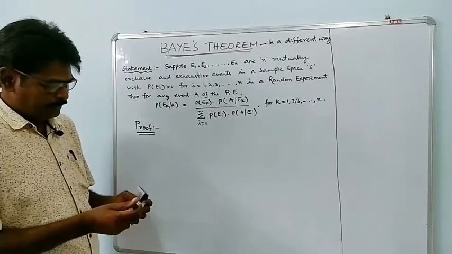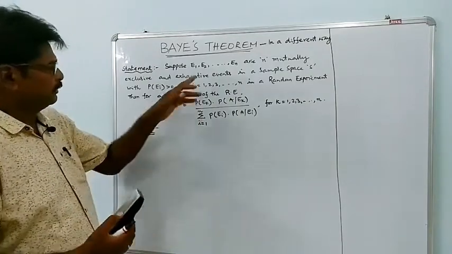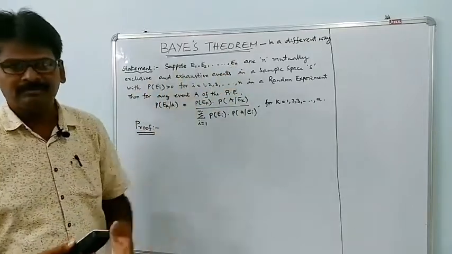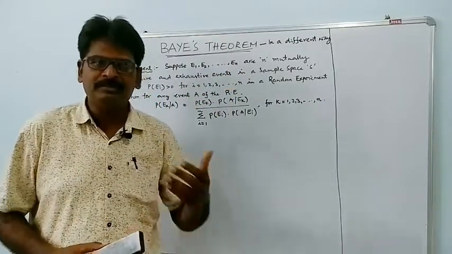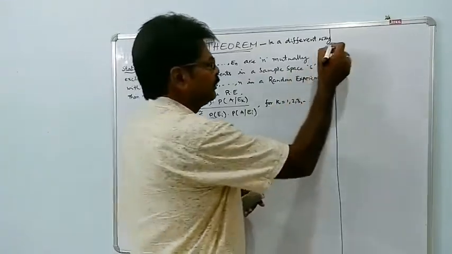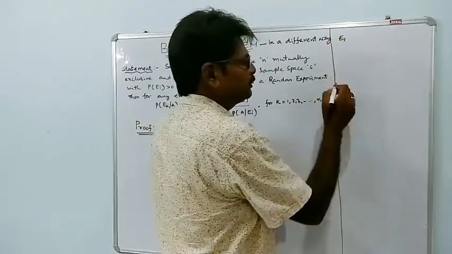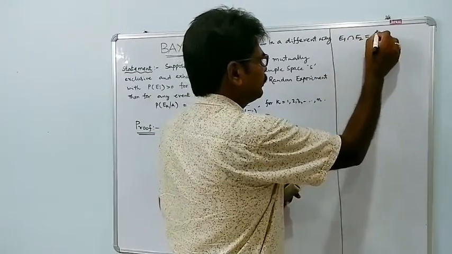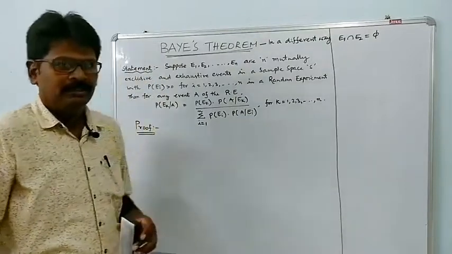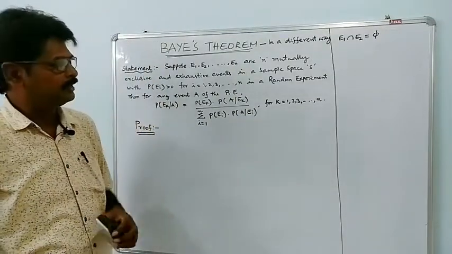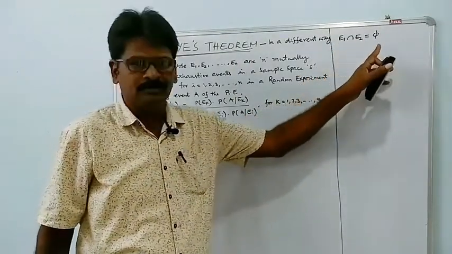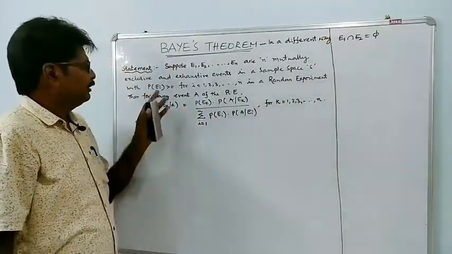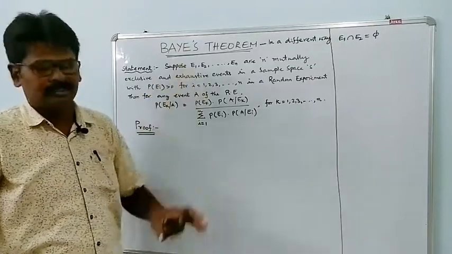The events E1, E2, and so on up to En are n mutually exclusive and exhaustive events. What are mutually exclusive events? For example, E1 and E2 are said to be mutually exclusive if E1 intersection E2 is equal to phi. That means they do not have any common elements. And what are exhaustive events?